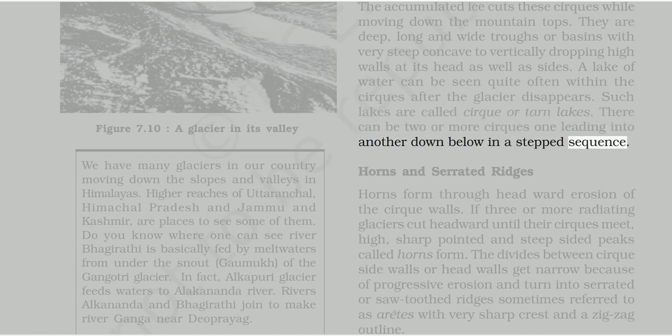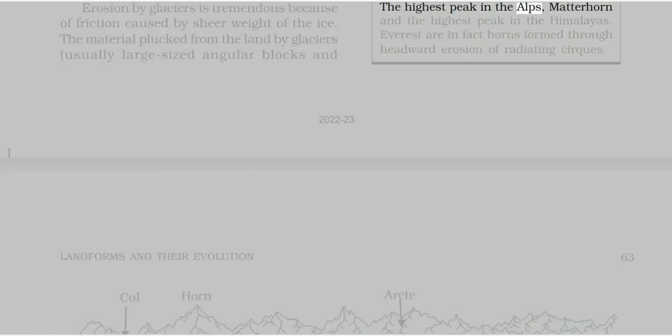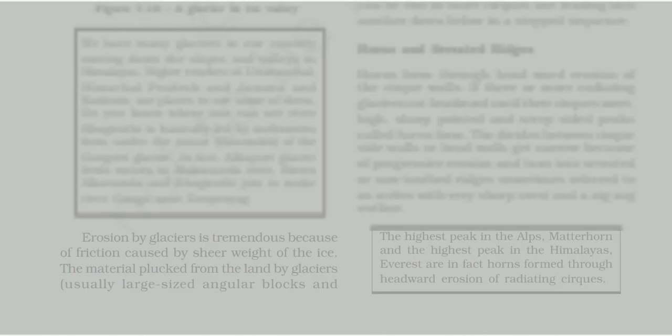Horns and serrated ridges. Horns form through headward erosion of the cirque walls. If three or more radiating glaciers cut headward until their cirques meet, high, sharp-pointed and steep-sided peaks called horns form. The divides between cirque side walls or head walls get narrow because of progressive erosion and turn into serrated or sawtoothed ridges, sometimes referred to as arêtes, with very sharp crest and a zigzag outline. The highest peak in the Alps, Matterhorn, and the highest peak in the Himalayas, Everest, are in fact horns formed through headward erosion of radiating cirques. Figure 7.10, a glacier in its valley.